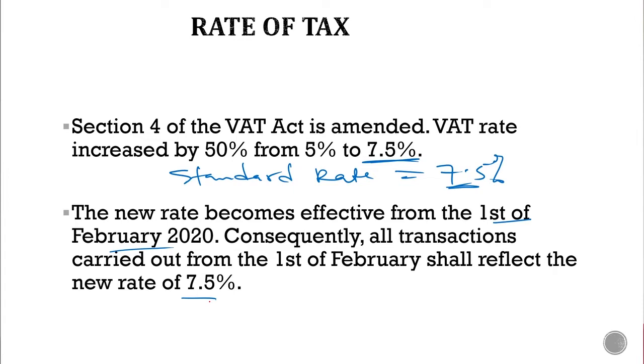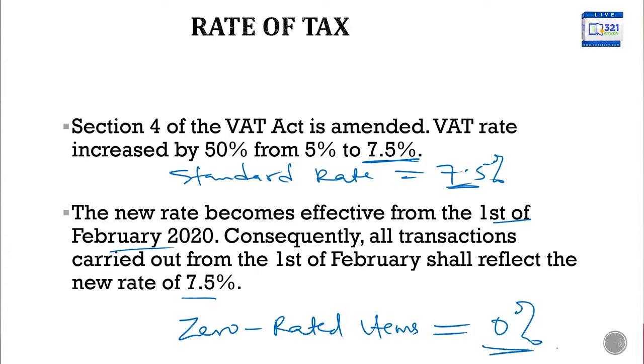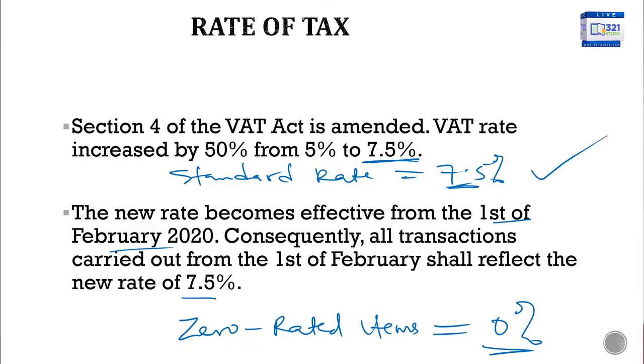Now, apart from the standard rates, I told you about zero rates, or zero-rated items, which I said is at 0%. So we have items that are VATable at 0%. We don't use standard rates on those items. We use zero rates on those items. But the standard rate for VAT is 7.5%.